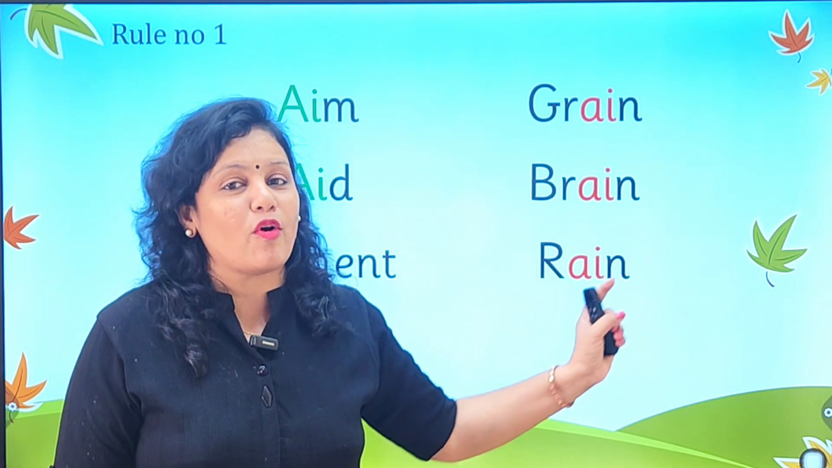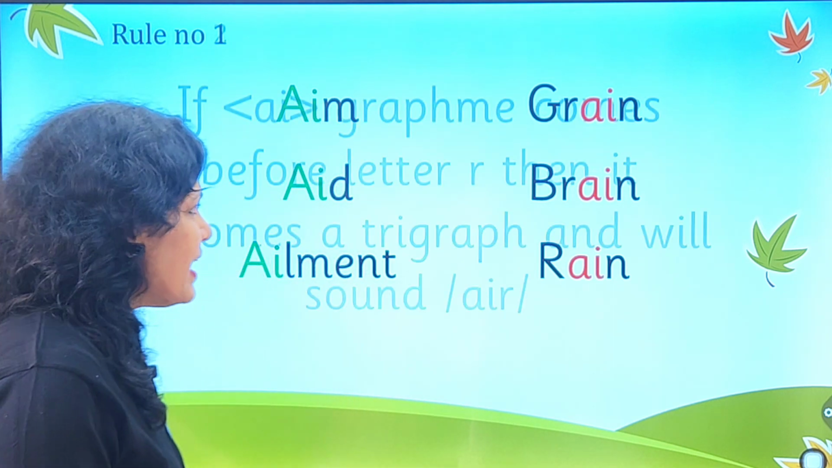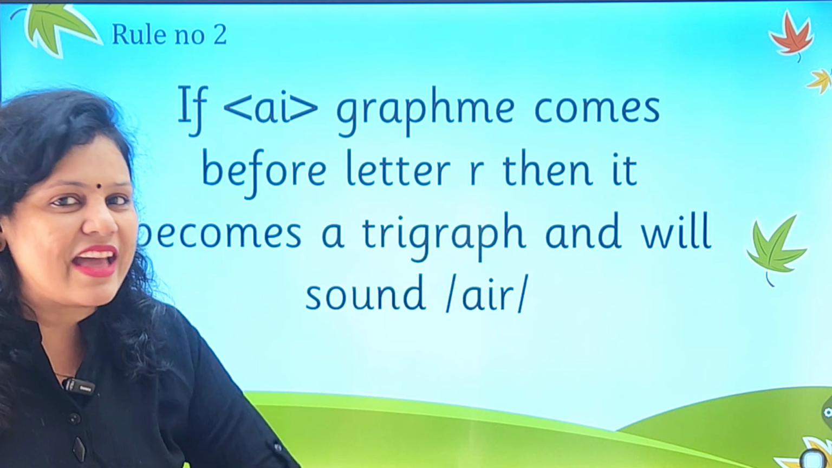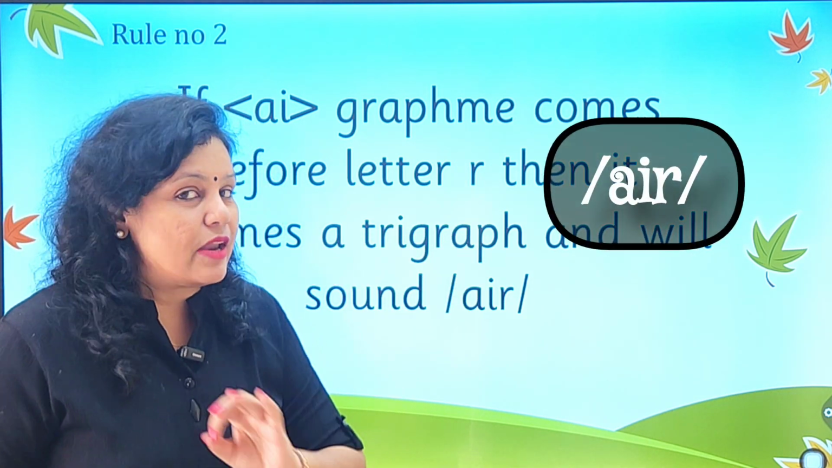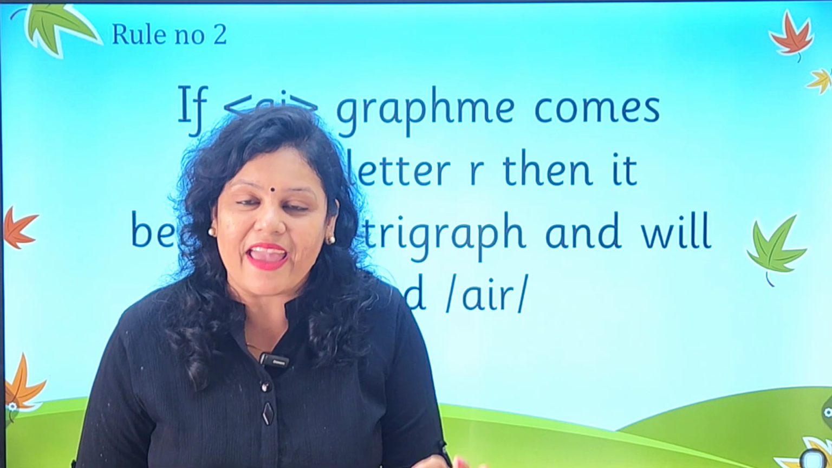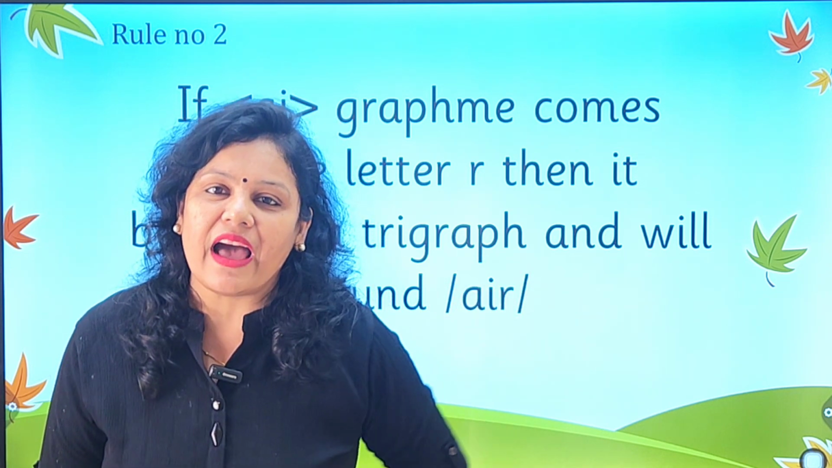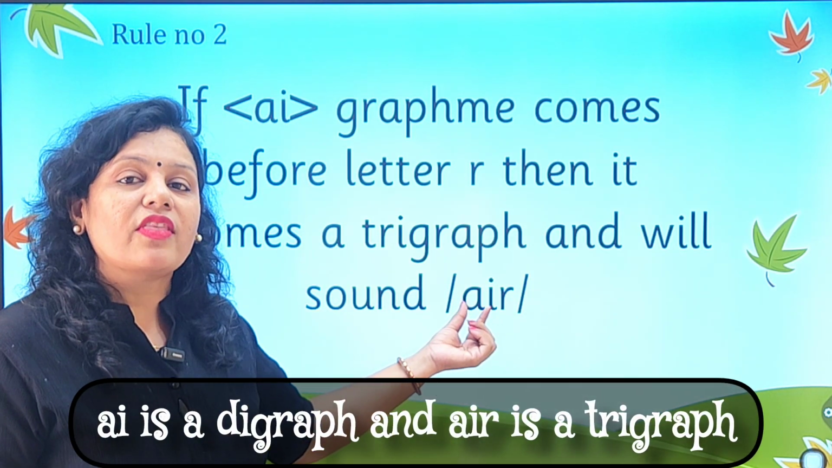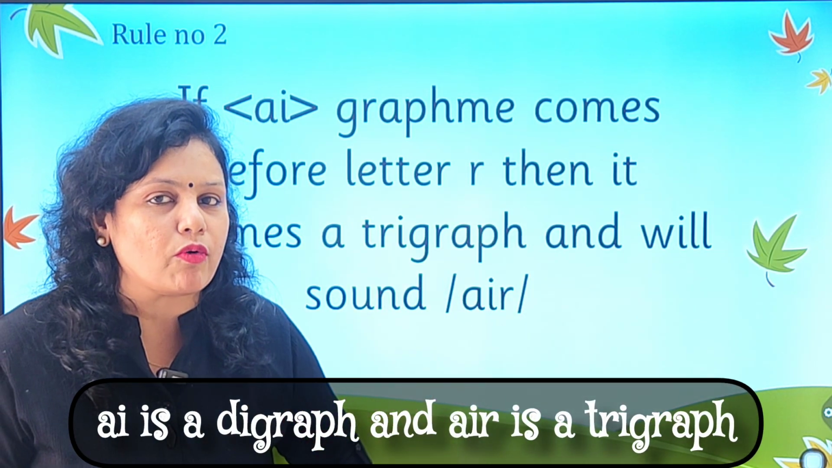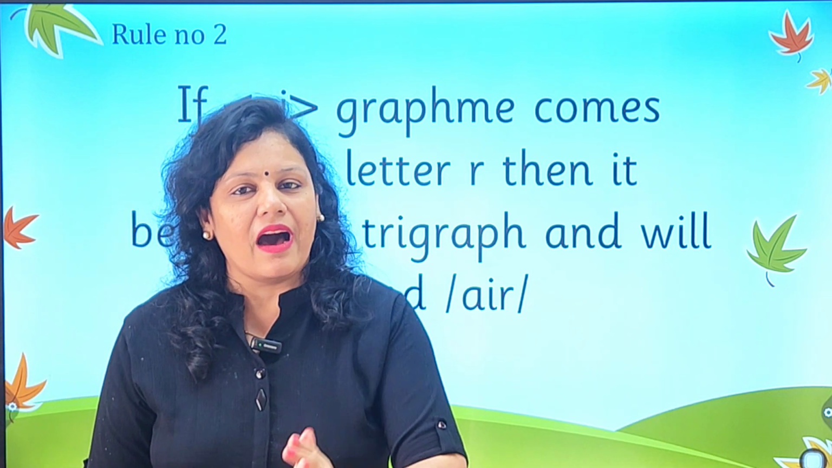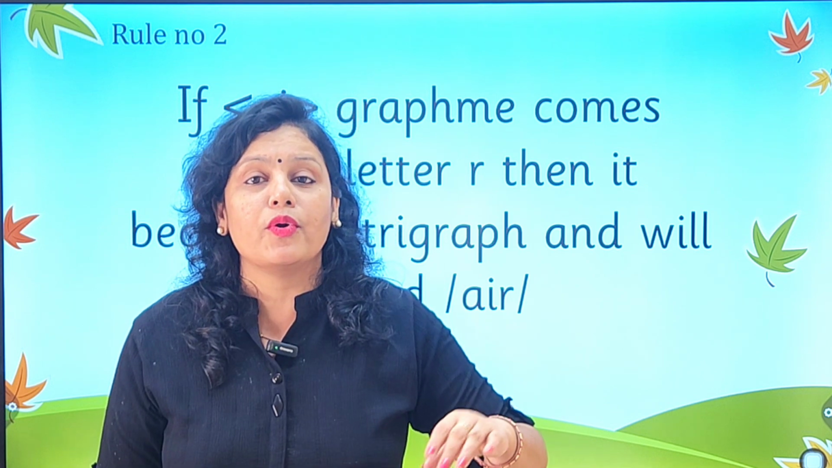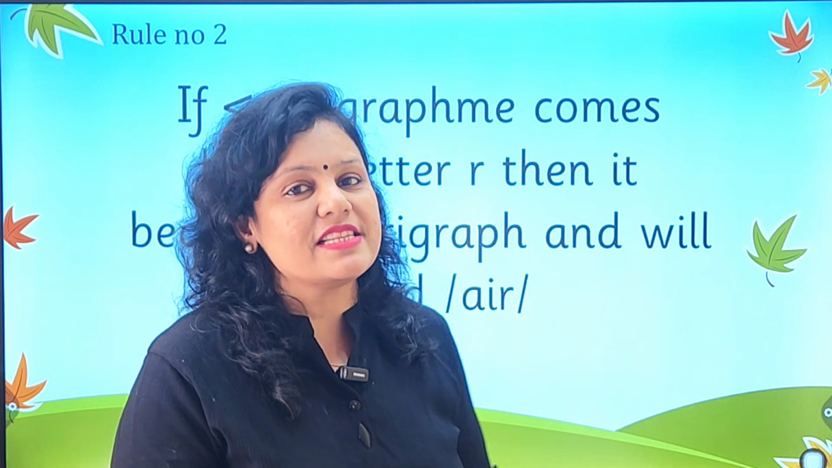Let us proceed towards rule number 2, which is just one step ahead of this AI. Whenever the grapheme AI is followed by the letter R, then in that case it forms a different sound. It will no more give you the sound of A. Please remember, if A and I is written, it will give you the sound of A. Because of the presence of this letter R, the AI grapheme takes a different sound. So AIR together will give you a different sound. It will no more say A, R, air. It is no more air, it is air.